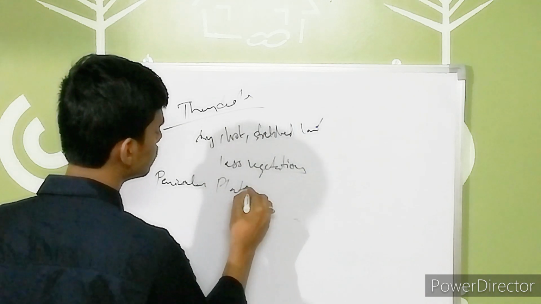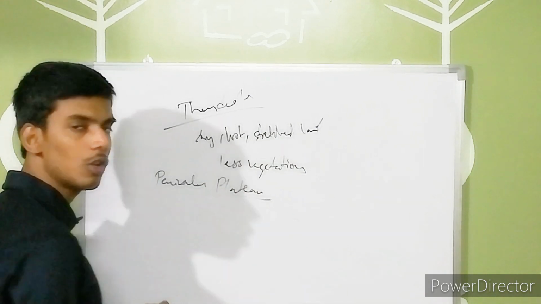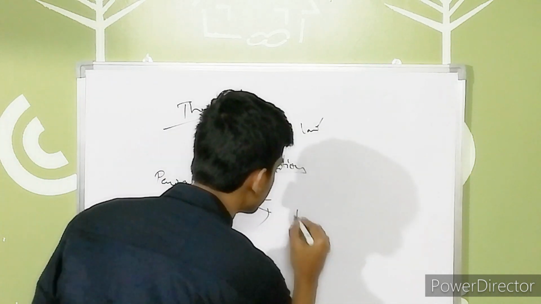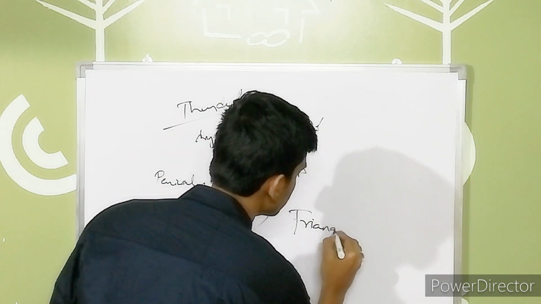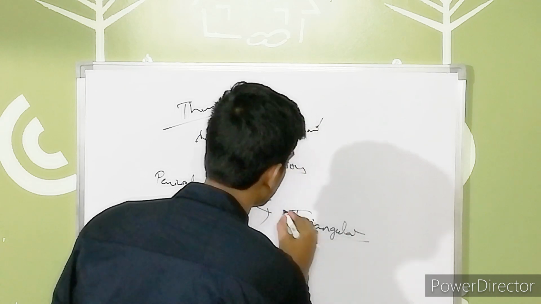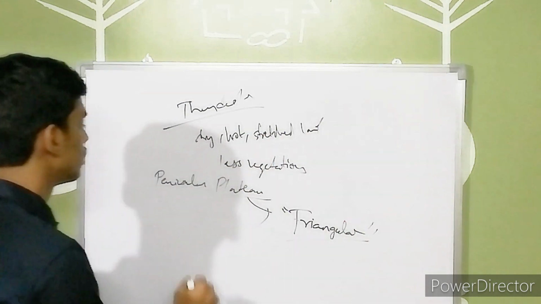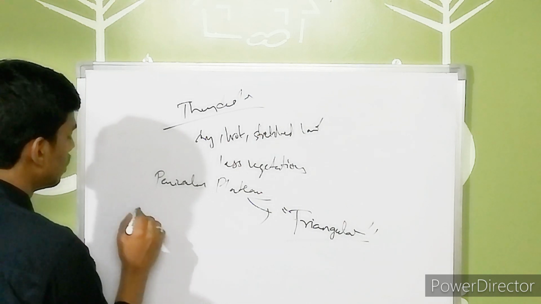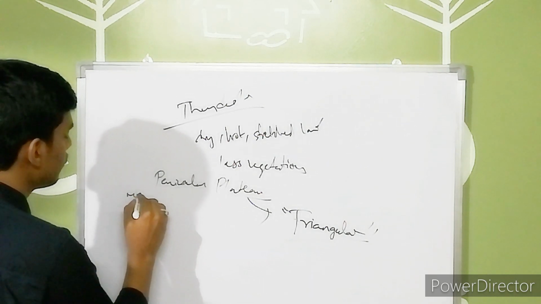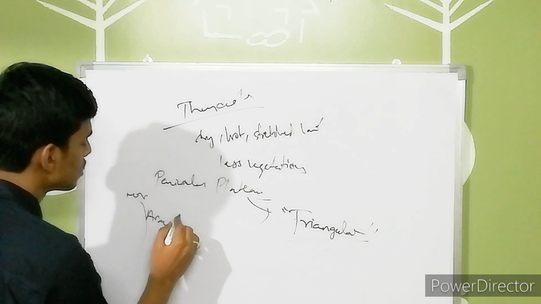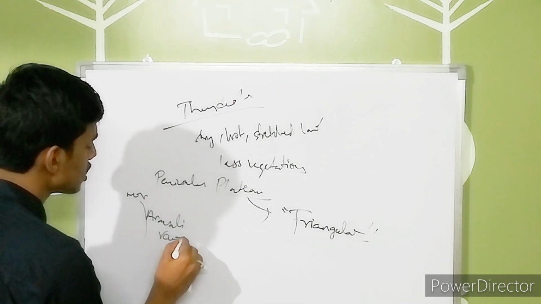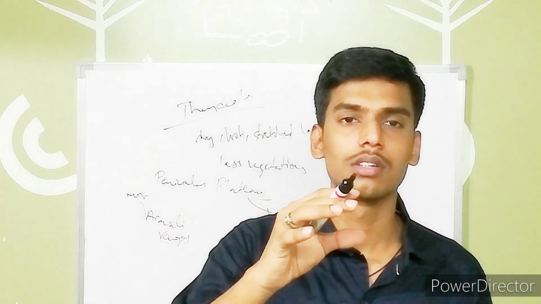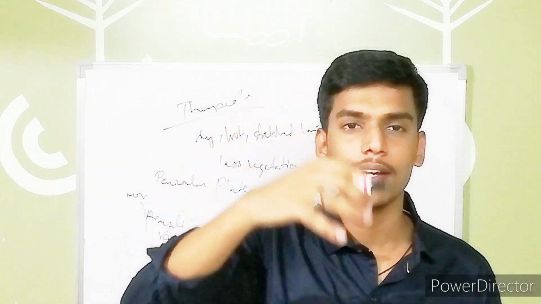This peninsular plateau is triangular in shape. In this peninsular plateau, to the northwest side, we have the Aravalli ranges, which are the oldest ranges, degrading day by day.